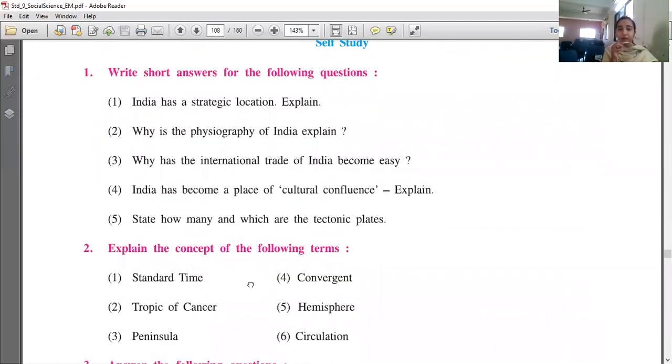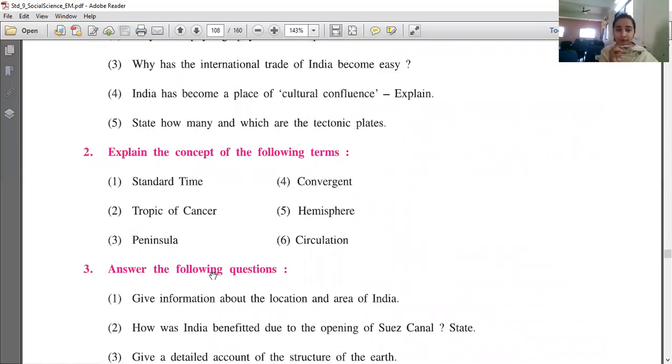Now you have to explain the following terms. What do you mean by standard time of India? What do you mean by Tropic of Cancer of India? Here you have to write that the standard time of India is the longitude passing through this degree and passing through these states. It is accepted as the national time of India. Tropic of Cancer divides India into almost 2 equal parts. It passes through 8 states of so and so.